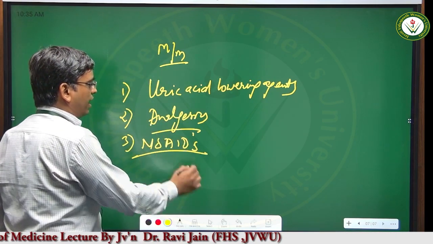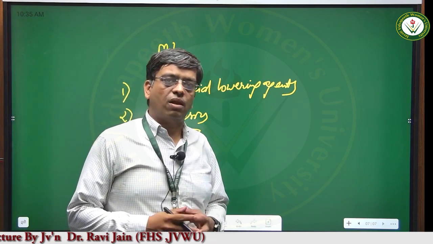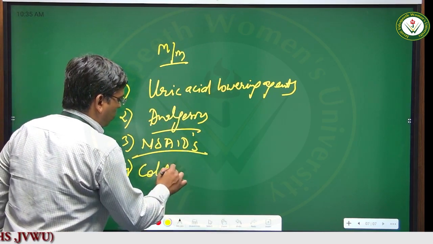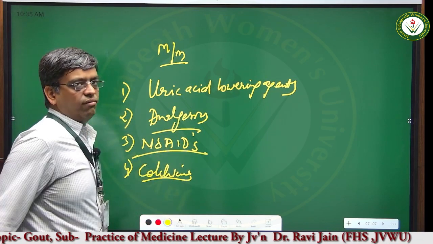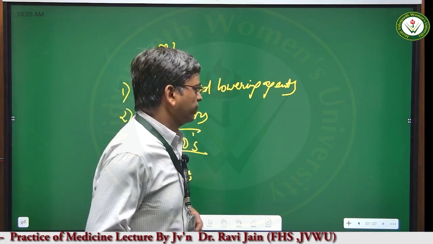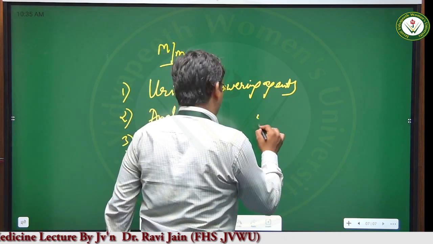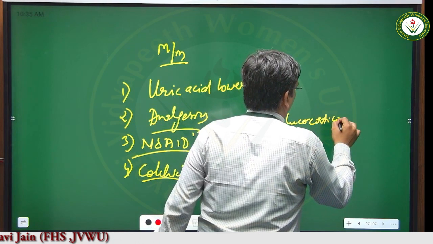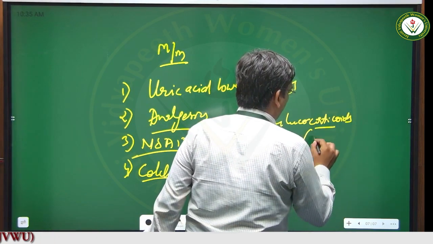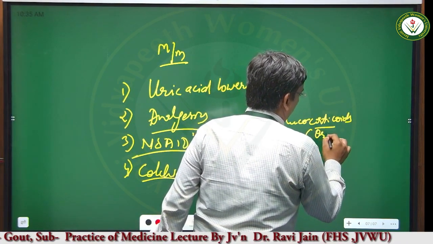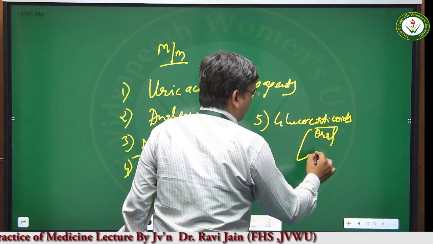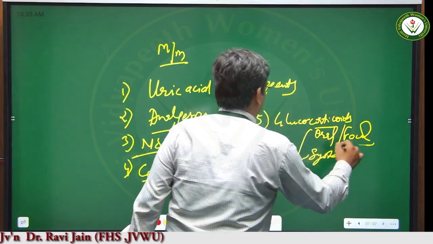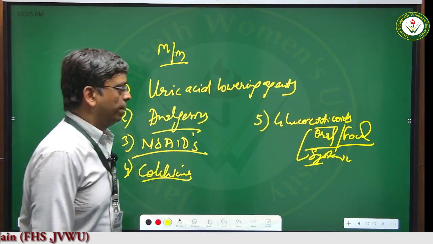These have to be given, that reduces the inflammation and reduces the pain of the individual. Because this is gout, colchicine is the drug of choice that is also given for the treatment of gout. And glucocorticoids reduce the inflammation. They can be oral, and they can be focal or systemic. Alright, these glucocorticoids can be given.